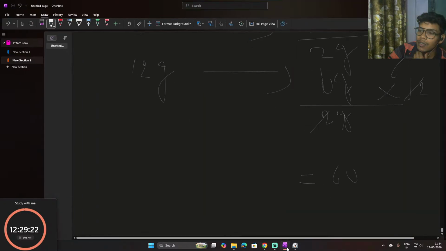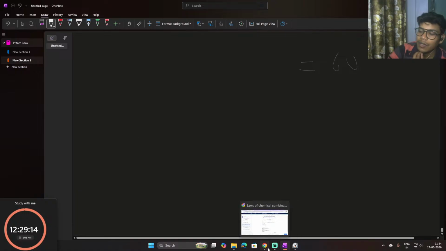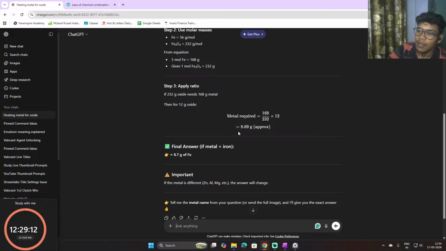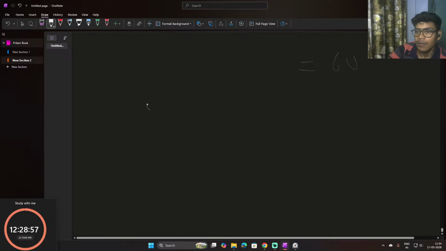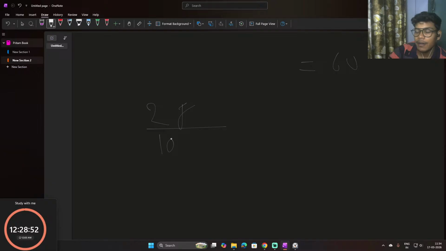So first, 2 gram. They are saying 2 gram. Here is what it says: metal required, 168 gram metal hydroxide needs. So 2 gram divided by 10, into, need how much? 12.